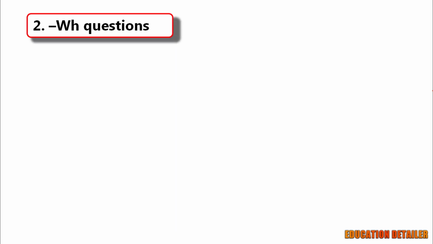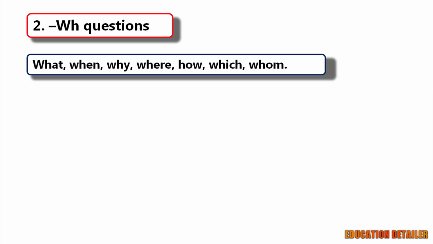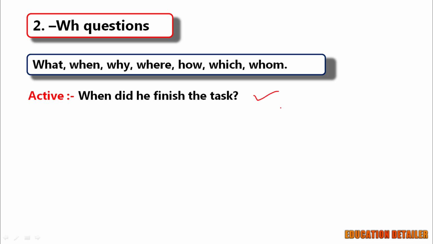Now, WH type of questions, started with what, when, why, where, how, which, whom. Note down the most important thing: the WH part will be unchanged and the rest of the part will be changed, same like yes or no questions. When did he finish the task?